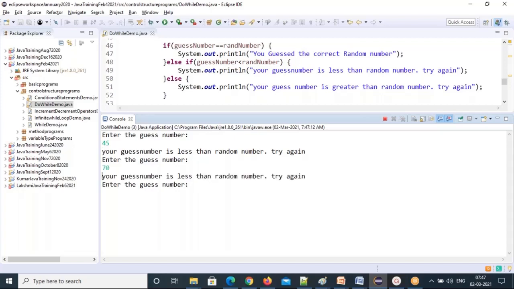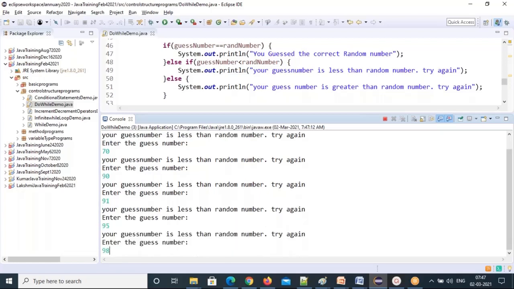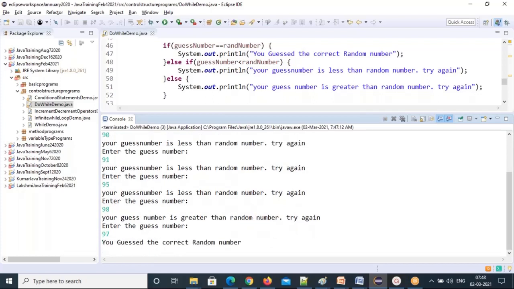I will enter another. Your guess number is less than random number, still it is above. That means I'll go to 90. Still less than, that means it is between 90 and 100 only. So you can try 95, 98. Greater than, that means 97 or 96. So you guessed the correct random number. 97 is the random number. See how many steps it is taking, right? Based on these statements, you can keep moving up and you can guess the correct number.